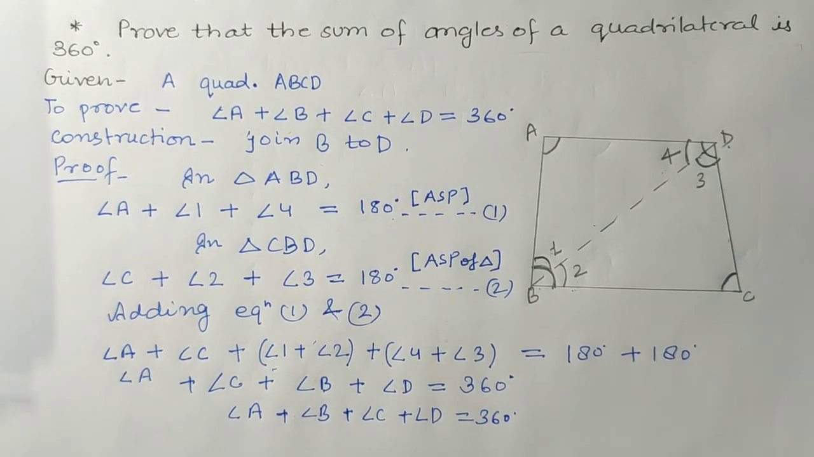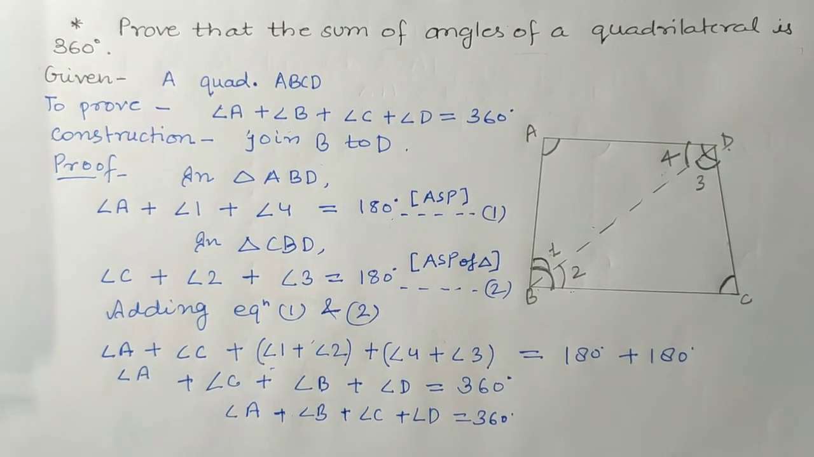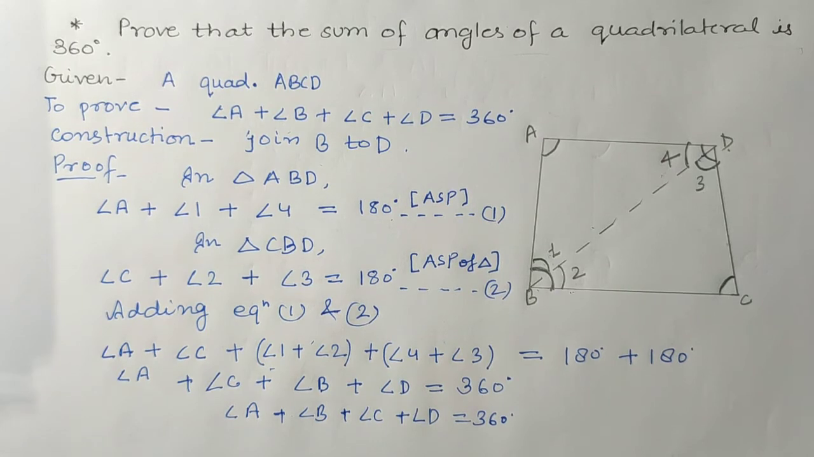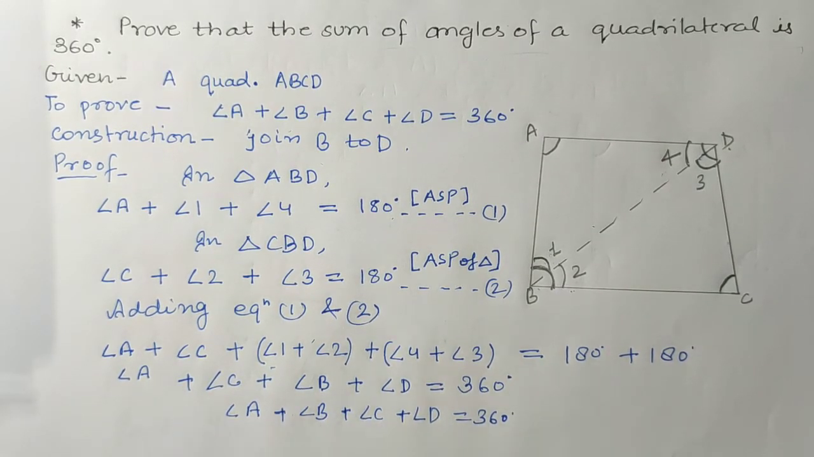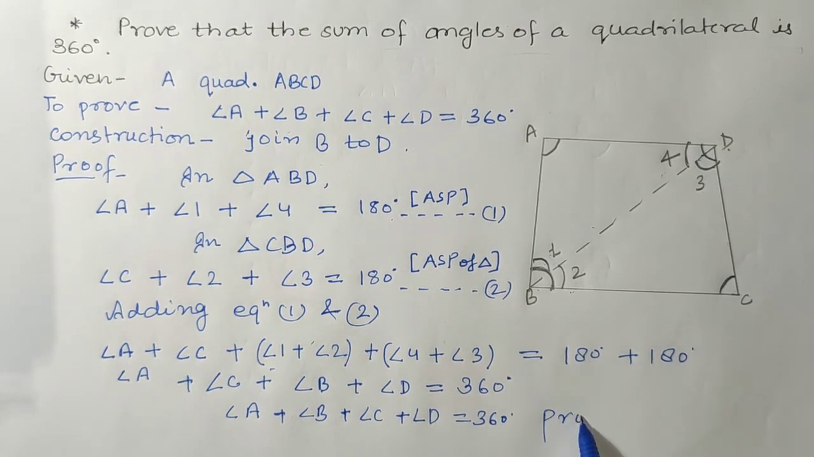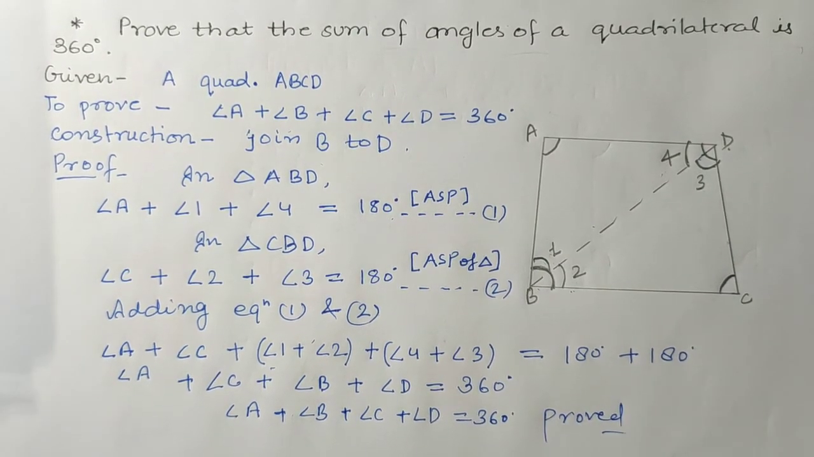Okay students, so this is the proof of the angle sum property of a quadrilateral, that the sum of all angles of a quadrilateral is 360 degrees. So this is the proof. You can now pause the video and note it down.